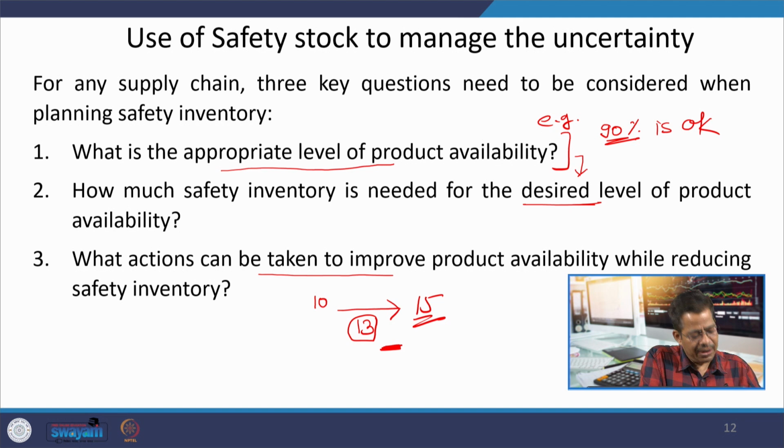We also need to see how we can have less uncertainty in our demand data, so that we can offer higher product availability with a lower requirement of safety stock. All these things are an important part of uncertainty handling in inventory management.